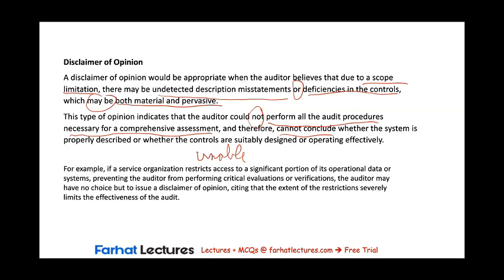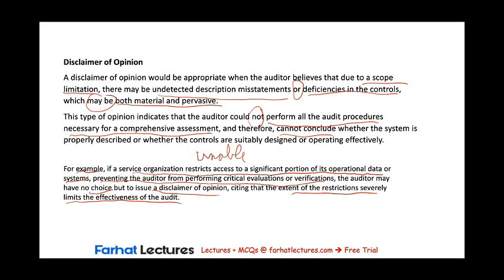An example of a situation where the auditor may issue a disclaimer of opinion is when a service organization restricts access to a significant portion of its operational data or systems, preventing the auditor from performing critical evaluations or verifications. The auditor may have no choice but to issue a disclaimer of opinion, citing that the extent of the restrictions severely limits the effectiveness of the audit. The restrictions do not affect only one aspect of the audit, and the potential effects in this case might be both material and pervasive, and the issuance of a disclaimer of opinion would be appropriate.